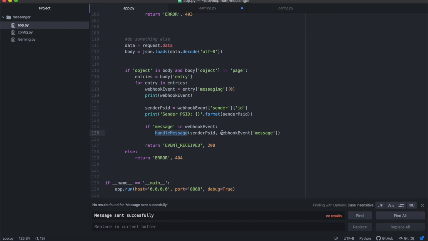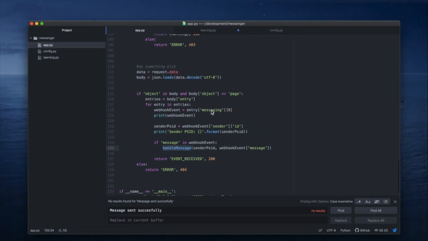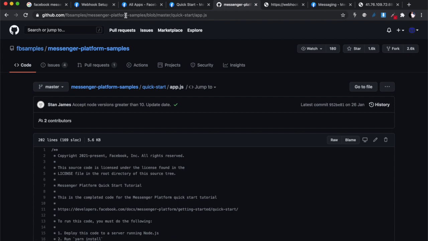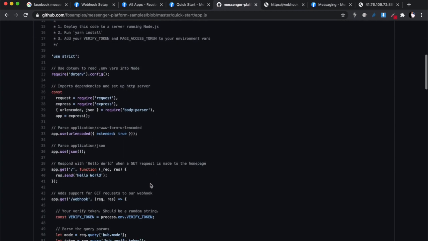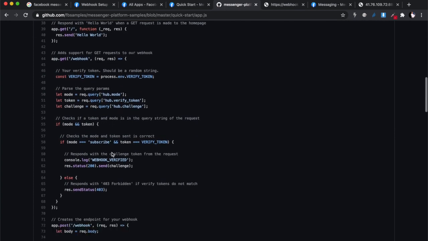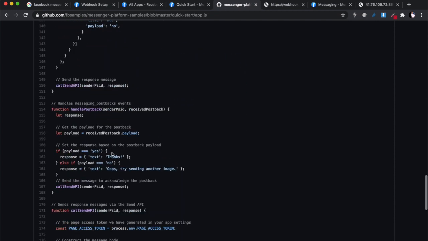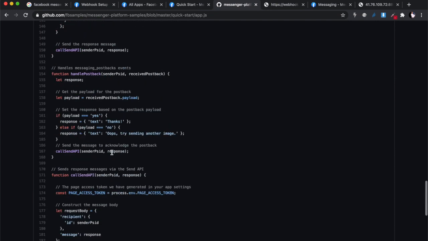The code over here I got directly from the Facebook sample code that is available on GitHub. I will link it in the description as well, so you can go through this sample code in your own time. This sample code is accurate. I've tested it, except for one thing.